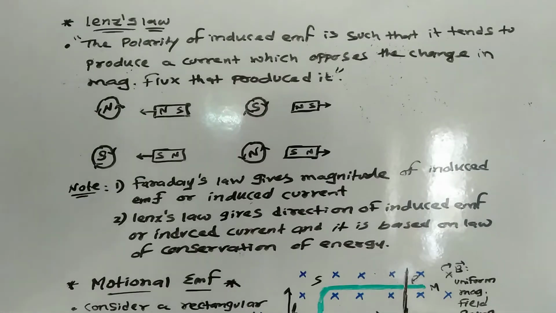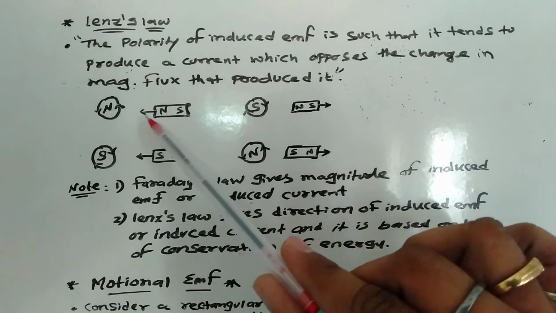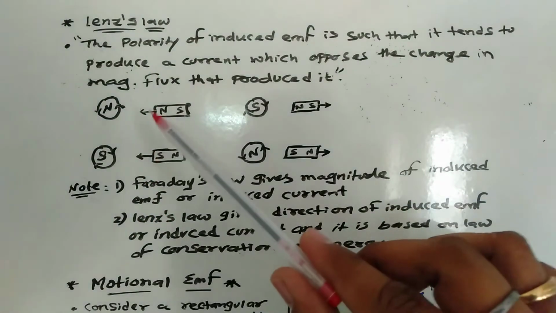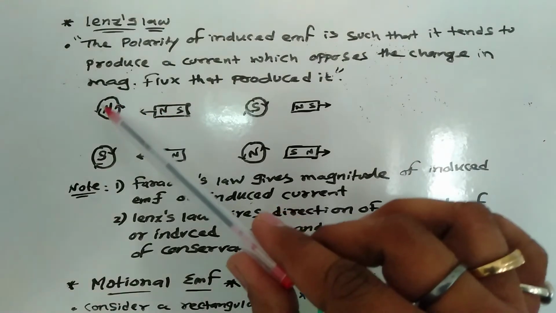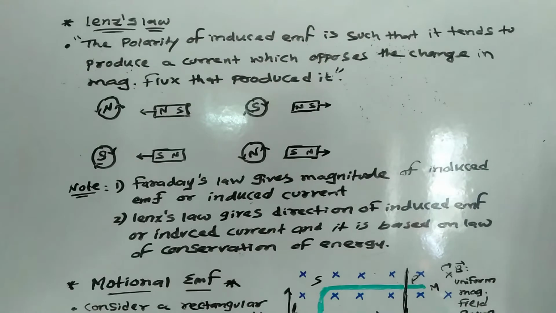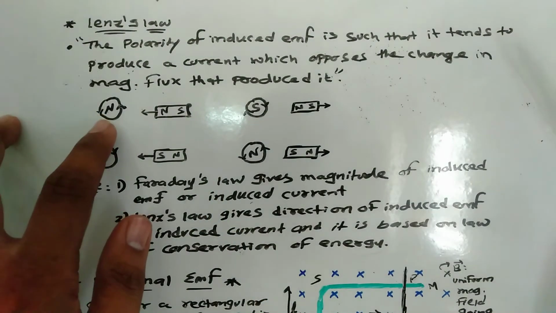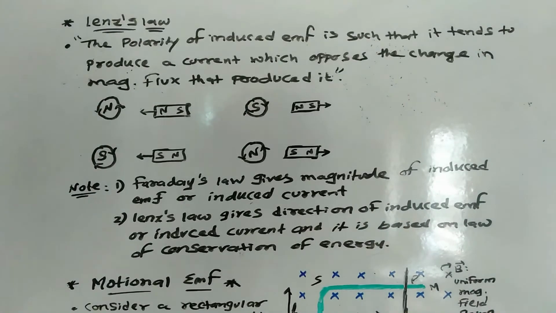अब ये नॉर्थ पोल ही कैसे इंड्यूस हुआ तो अब इस स्टेटमेंट का मतलब पता चलेगा. सपोज कीजिए कि ओवर यर साउथ पोल इंड्यूस होता है, let us consider the opposite: when the north pole of a bar magnet is moving towards the coil, it induces south pole. Then can I say north and south will attract each other? So if I give a gentle push to this bar magnet and it induces a south pole, the south pole will attract the north pole, and due to attraction